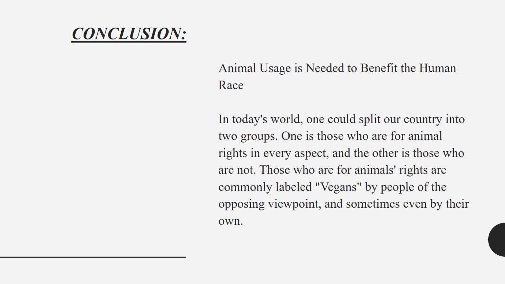Conclusion. Animal usage is needed to benefit the human race. In today's world, one could split our country into two groups. One is those who are for animal rights in every respect, and the other is those who are not. Those who are for animals' rights are commonly labeled as vegans by people of the opposing viewpoint, and sometimes even by their own.